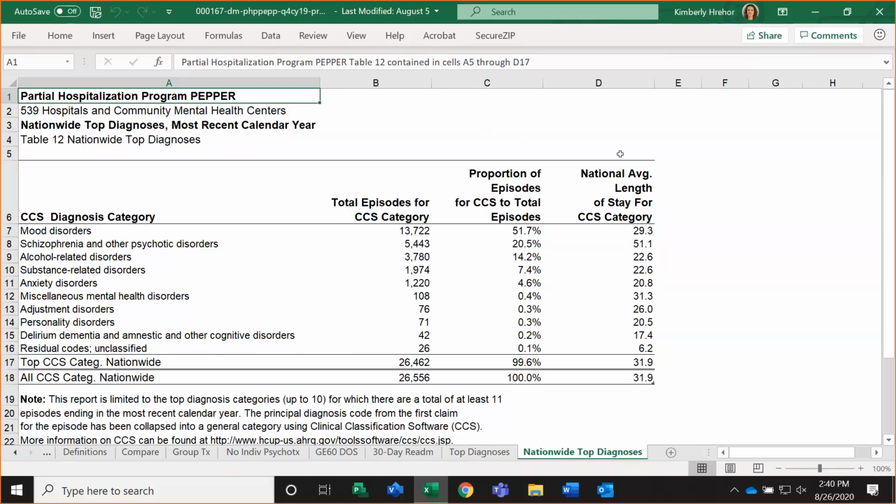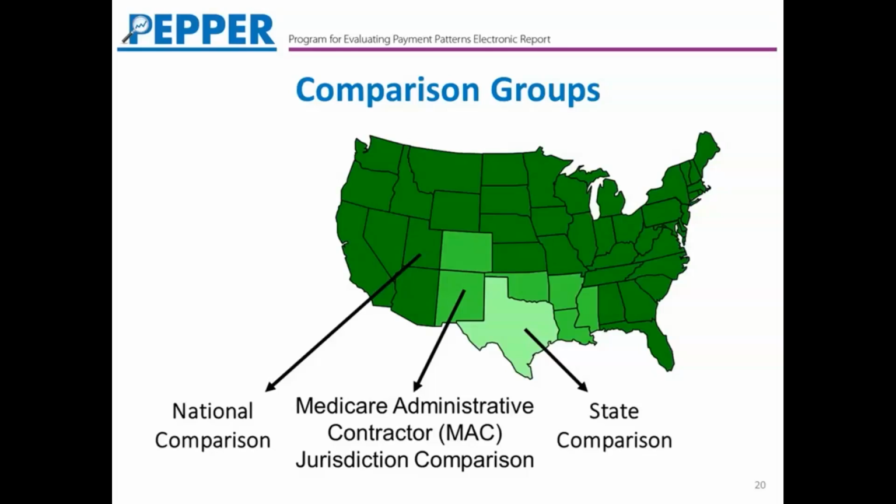So some of you might find this type of comparative information helpful in your normal operations. So that is a quick review of a sample PEPR. I'm going to go ahead and turn the presentation back over to Annie, and we'll continue.